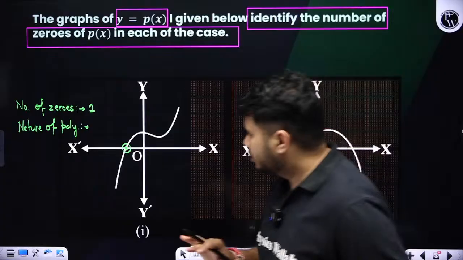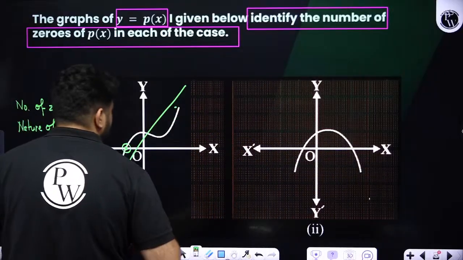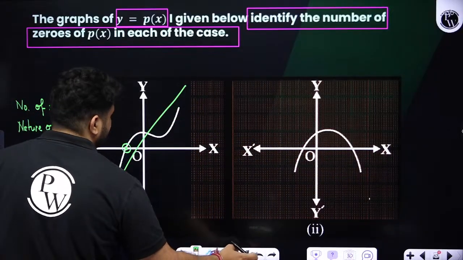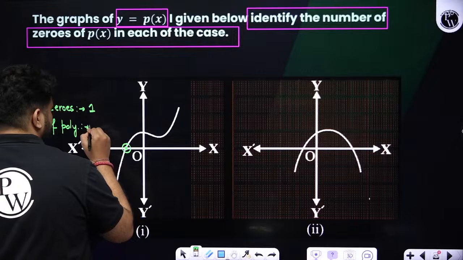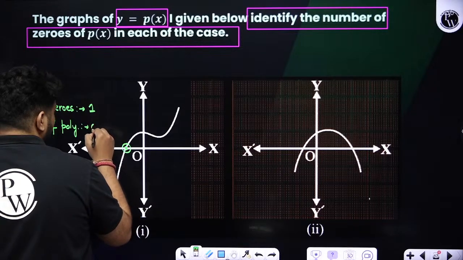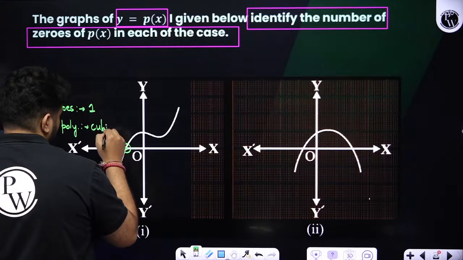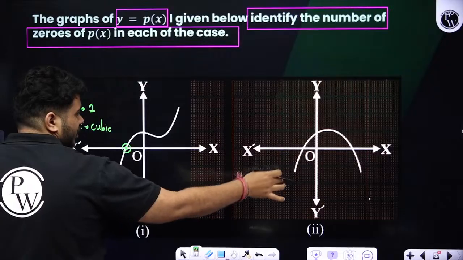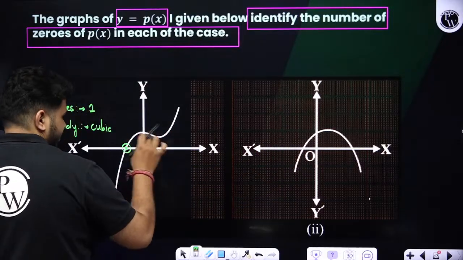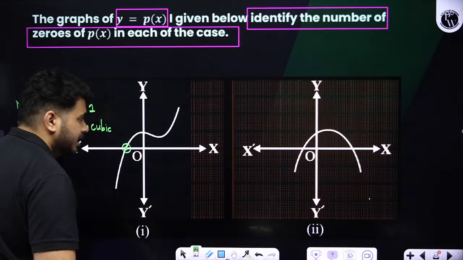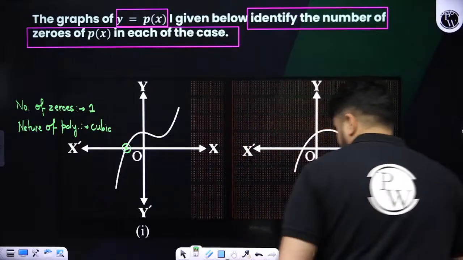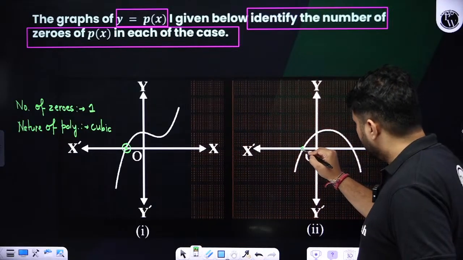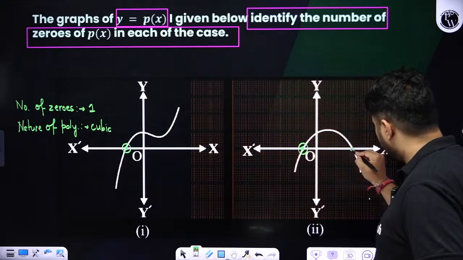No, definitely not, students. Linear will be a straight line. Is it a straight line? No. So definitely we can tell that it is a cubic polynomial. If it is quadratic, it will be like this. Cubic means the nature changes like this. Clear? Done?